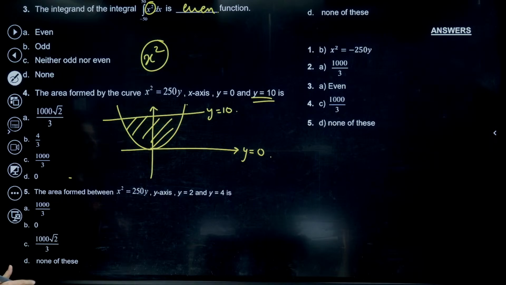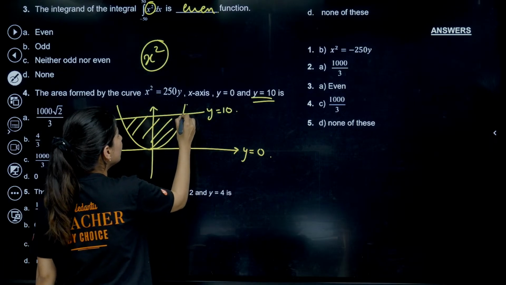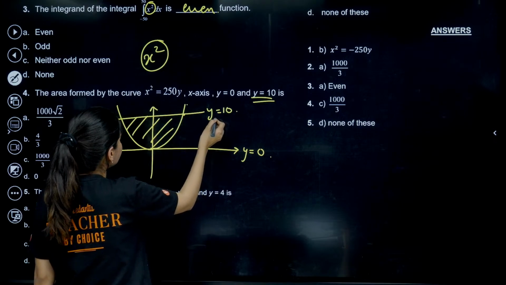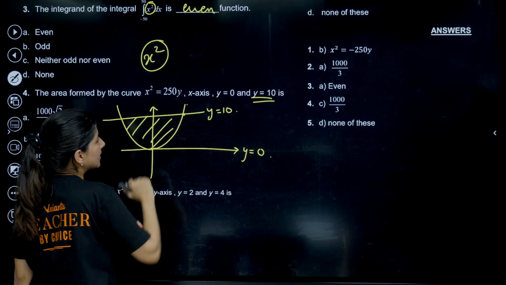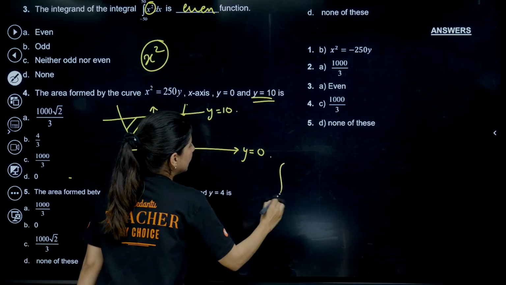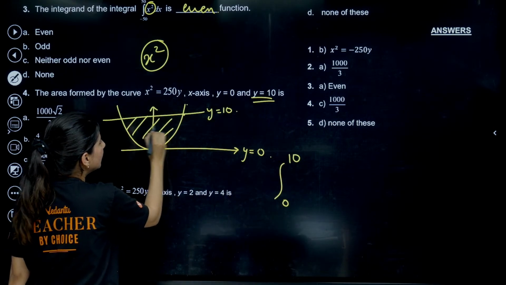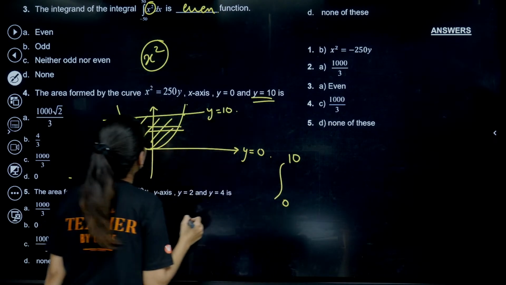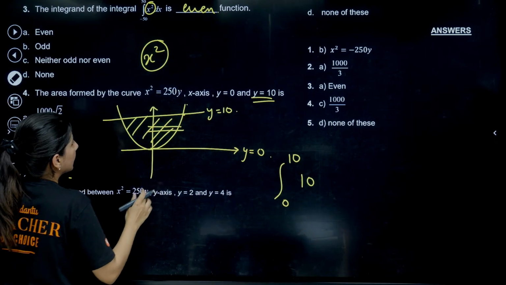Okay. How do we integrate this? We can do integration of upper curve minus lower curve. So this is your upper curve, y is equals to 10. Or you can just simply integrate with respect to dy from 0 to 10, where x square is 250y.